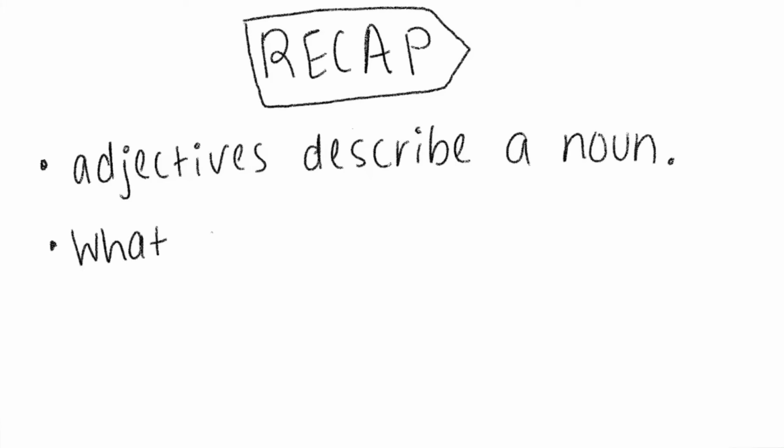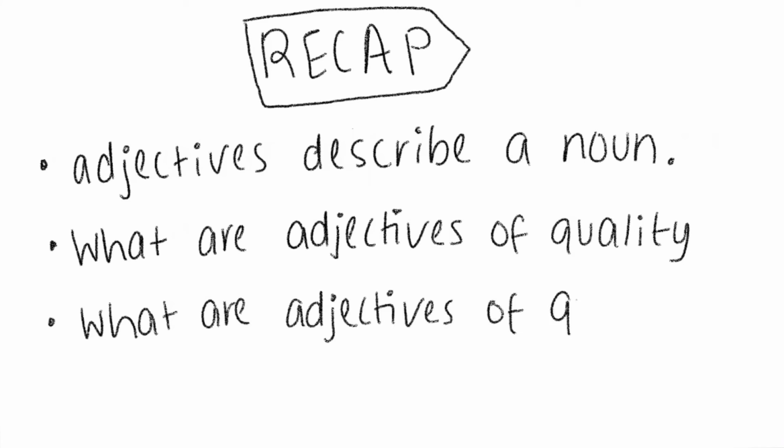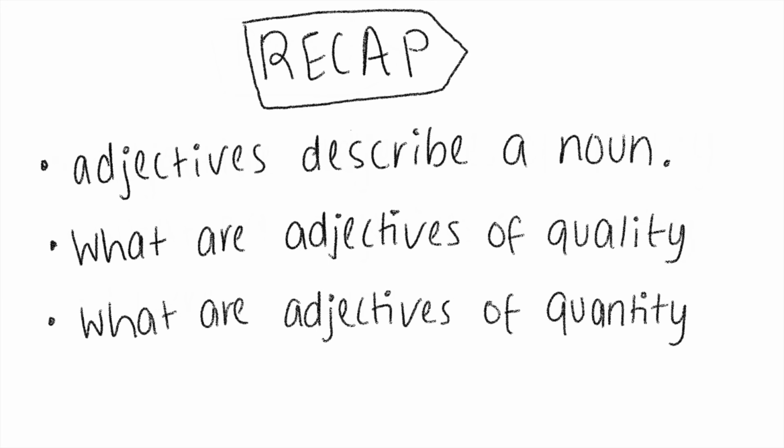Let's recap. So today we learned what an adjective is and what it does. We also learned that there's two types of adjectives. We learned what adjectives of quality are, and we learned what adjectives of quantity are.